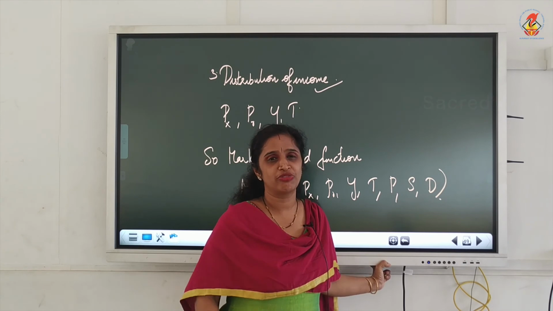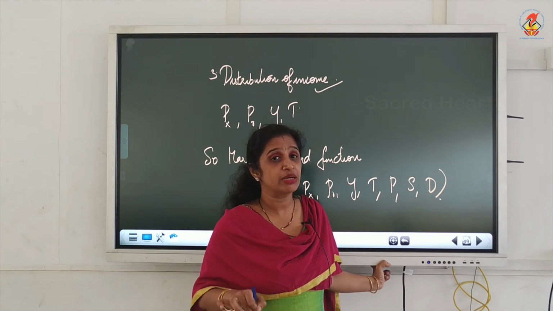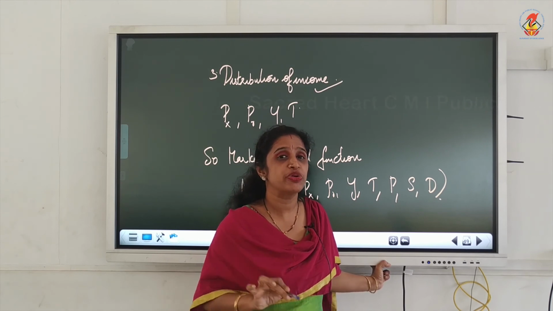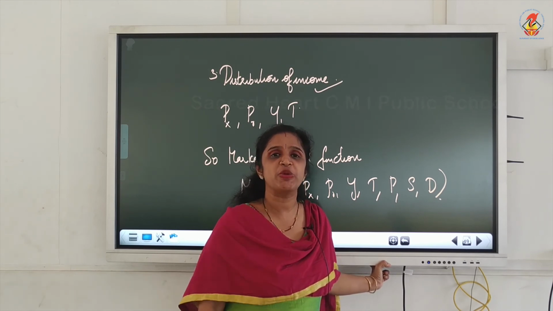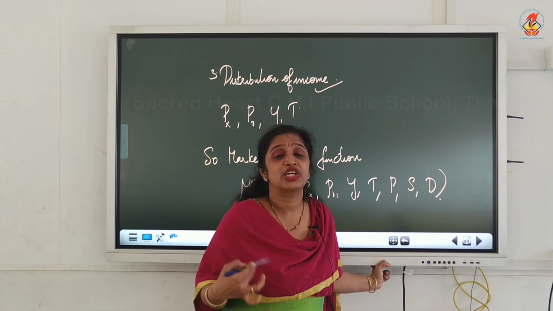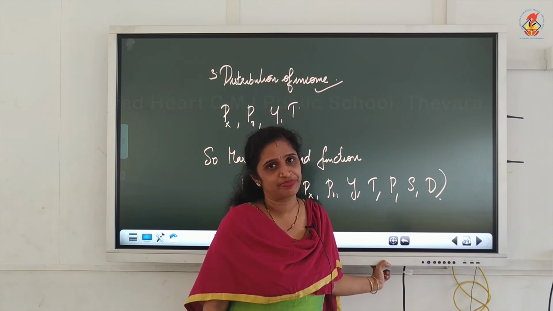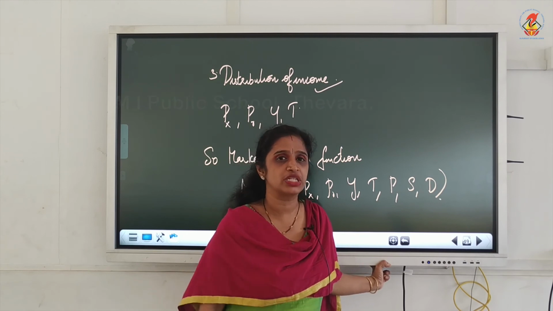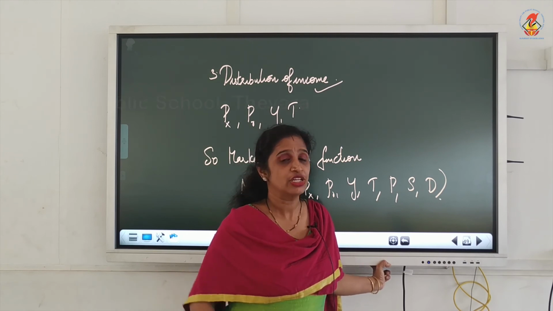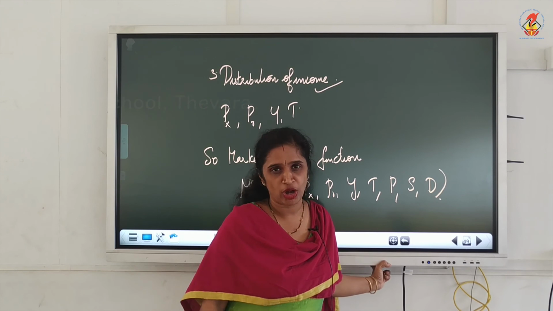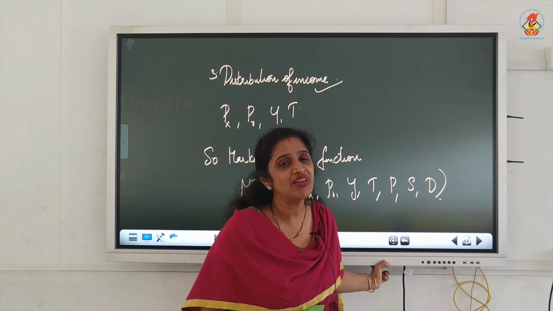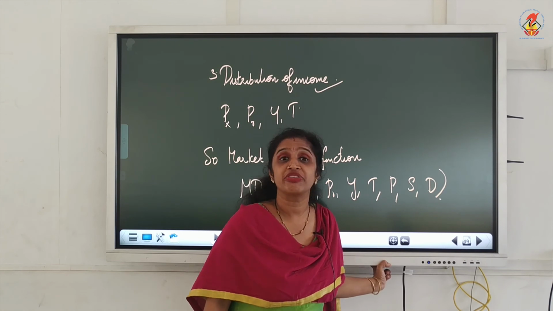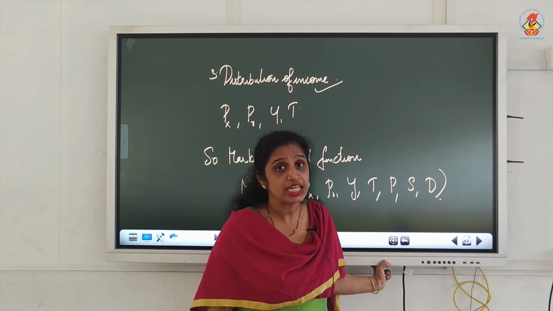Necessities are normal good for them. But if the income is not distributed properly, just now I told you, if the income distribution is in favor of rich people, demand for luxurious items will increase. If the income distribution is favorable for poorer sections, necessities will increase. So if richer people are more in the economy, demand for luxuries will increase. So distribution of income is another factor which affects the demand, market demand.